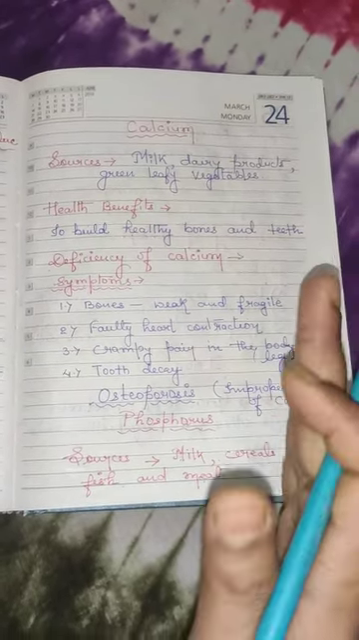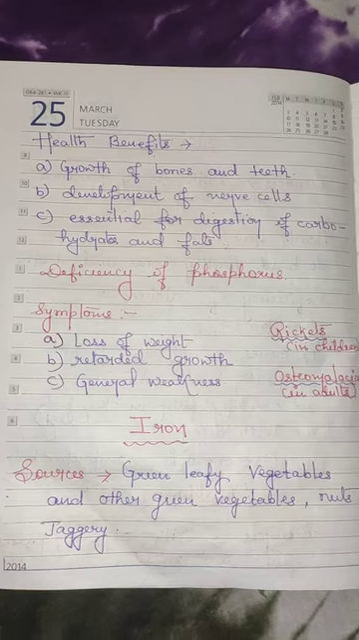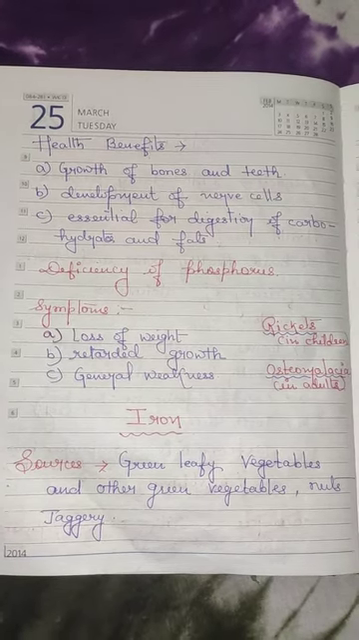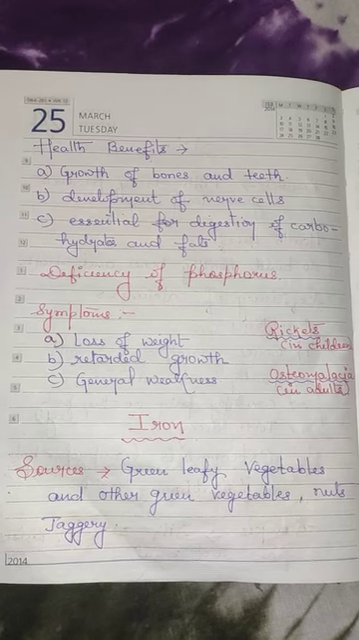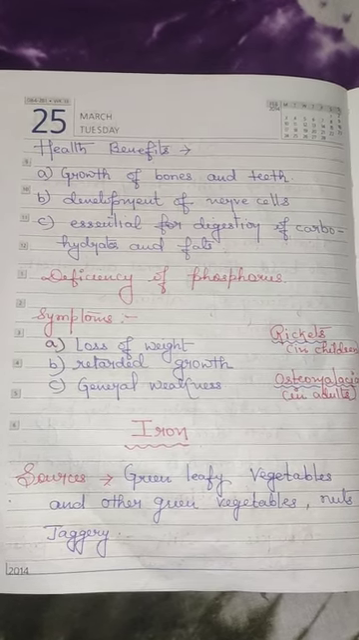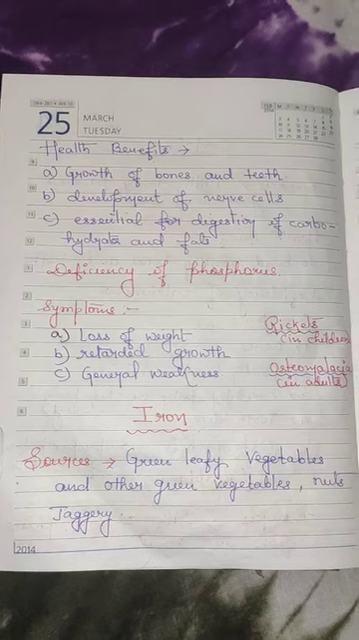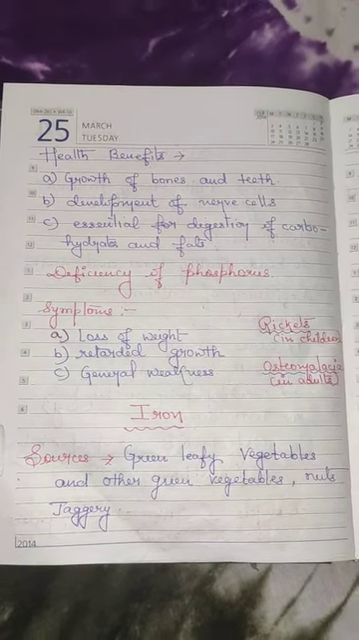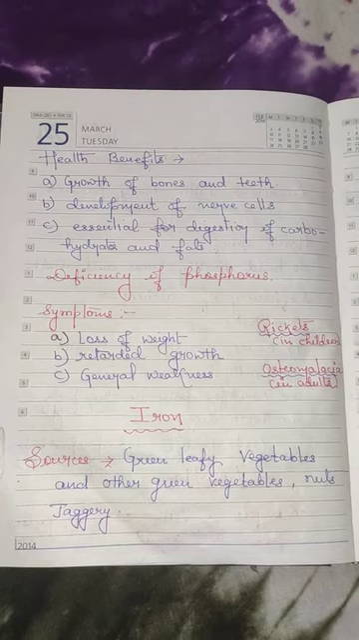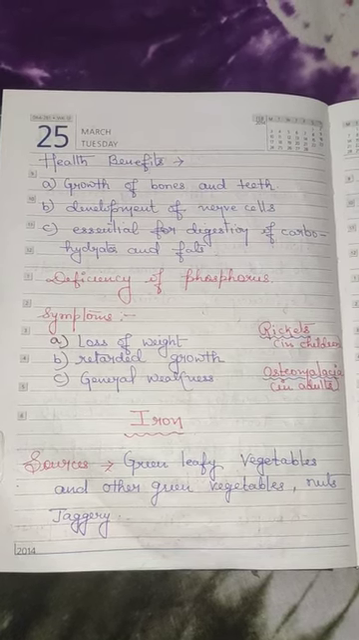Now, what are the health benefits? How does it perform in the body? First one, again, it is the building block of the bones and teeth. So, it helps in the growth of the bones and the teeth. Number 2, development of the nerve cells. And number 3, essential for the digestion of carbohydrates and fats. Carbohydrates and fats are the 2 important nutrients. When their digestion occurs in the body, phosphorus plays an important role.